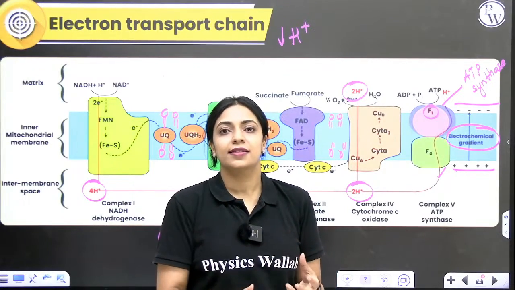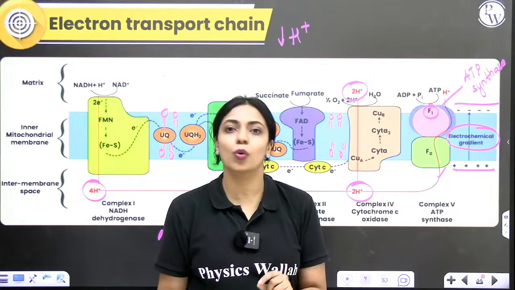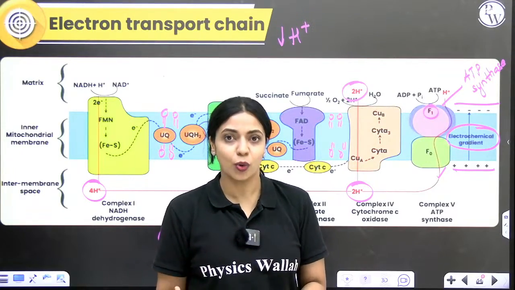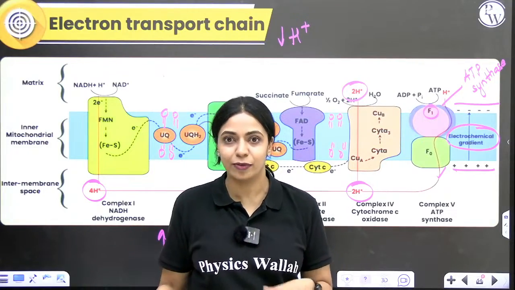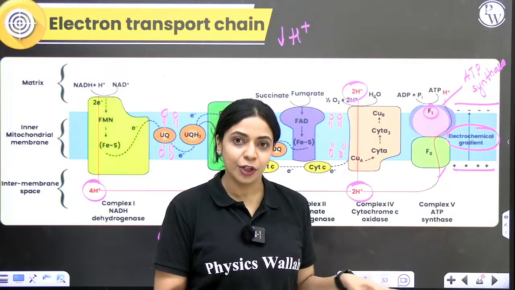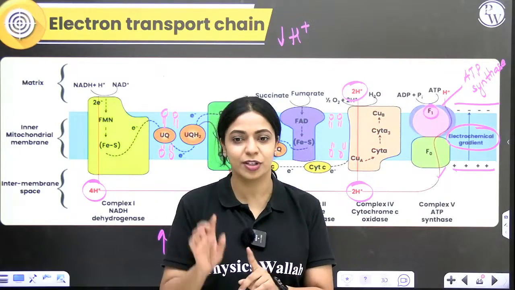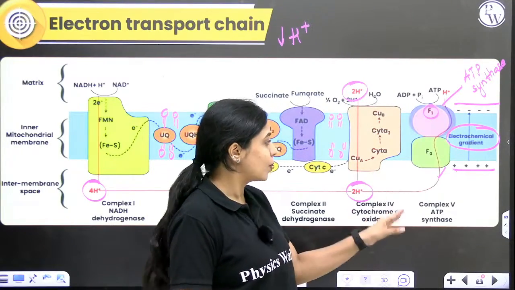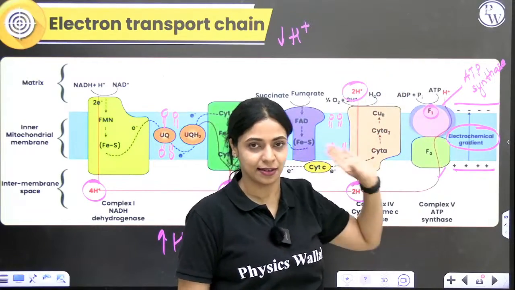For the synthesis of one ATP, this is where there is a difference between your old textbook and your new textbook. In your old textbook, it was given that every 2 protons are required for the synthesis of one ATP. But newly it says in the text that 4 protons are required for one ATP, but the diagram still shows 2 protons only. So as the protons move through this channel, ATP will get synthesized.